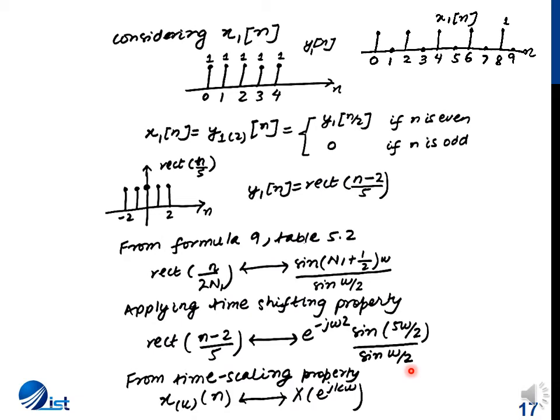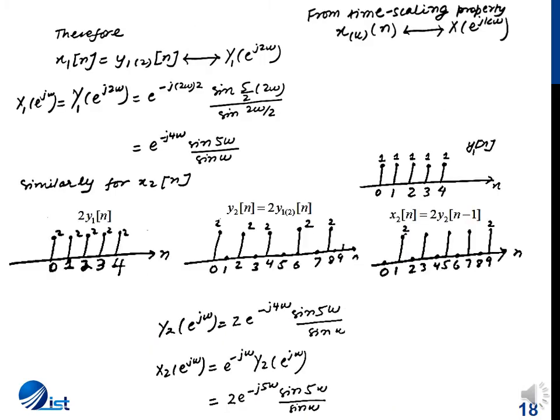Now for determining X1(e^jω), we'll be using the time scaling property. Using the time scaling property, for x1[n], the Fourier transform is Y1(e^j2ω), because y1 is being expanded by a factor of 2. As we discussed in the slides just a while ago, if a function is being expanded by a certain factor k, then in the frequency domain, the spectrum is being scaled by the same factor k.